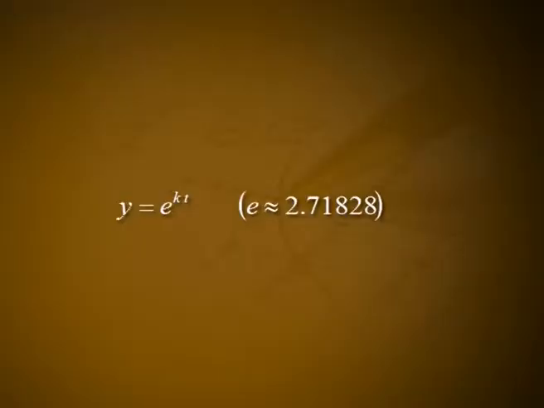motion. We can see that one solution of y' = ky is the exponential function y = e^(kt), where e is approximately equal to 2.71828, which is one of a number of functions called transcendental functions.